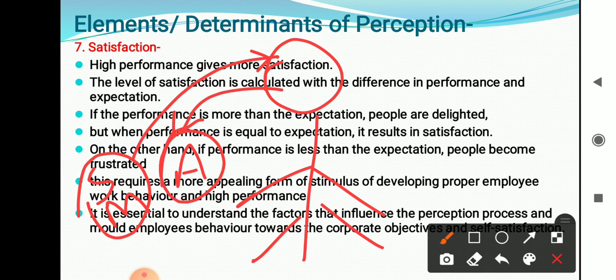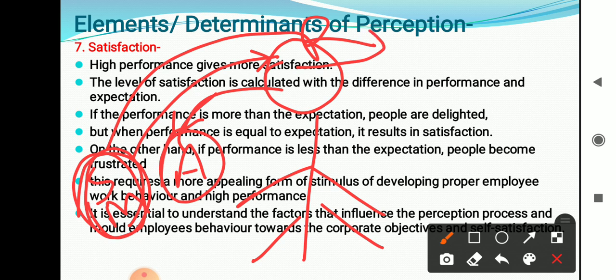Then that message or stimuli will be converted into action. After paying attention to a message, the recognition stage is carried out in our mind. Recognition stage means understanding or recognizing whether that message is useful or not.